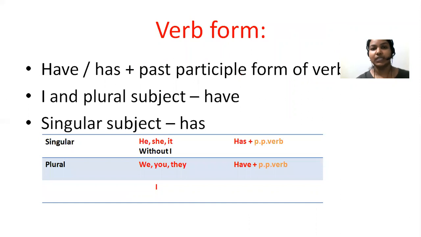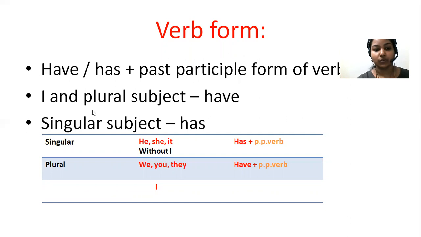So let's see how to write a sentence in present perfect tense. First you have to write have or has, and then the past participle form of the verb. All the perfect tenses should come with the past participle form of the verb, or third form of the verb. So eat, ate, eaten. Eaten is the third form of the verb, right? So you have to write that participle form of the verb.